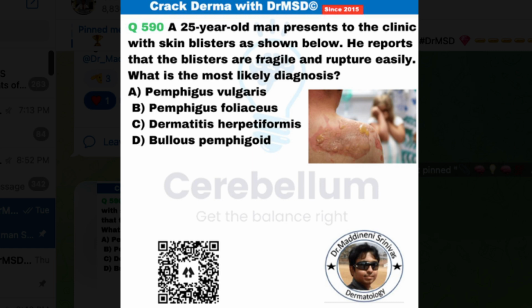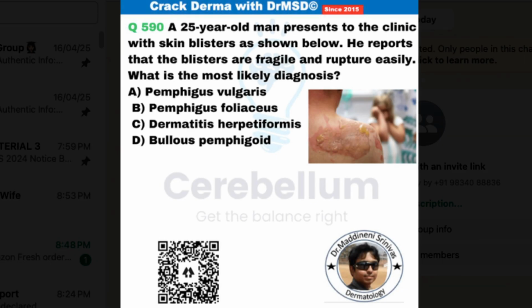Why is it not bullous pemphigoid? Because the patients are going to be primarily elderly and also they can have itchy, tense blisters.